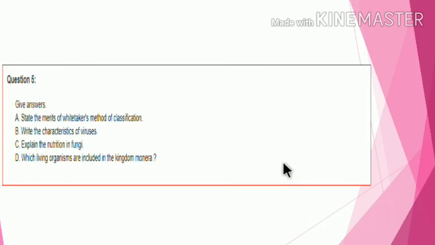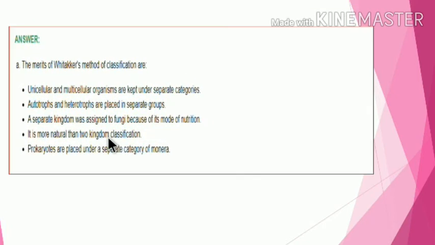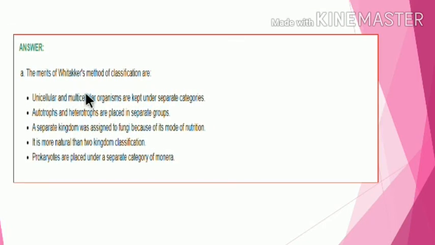Now, first question is merits of Whittaker's method. Answer is, the merits of Whittaker's method of classification are: he gives us 5 points. First point is unicellular and multicellular organisms are kept under separate categories.